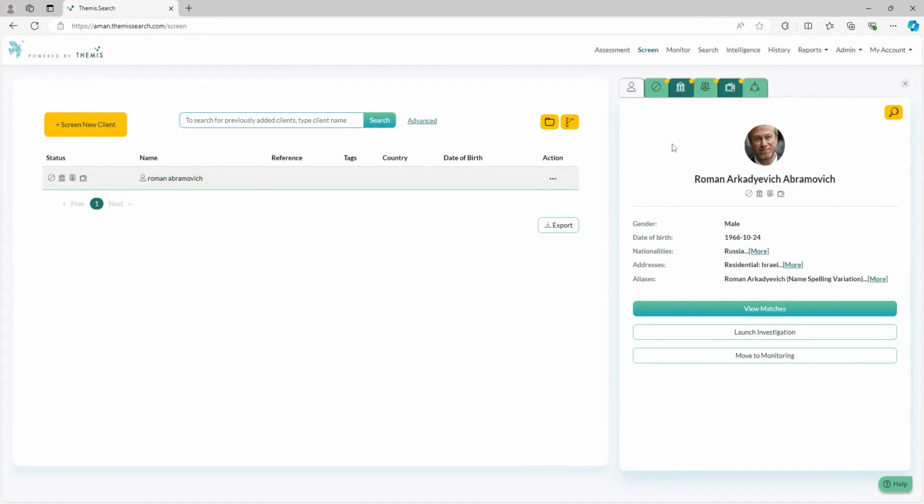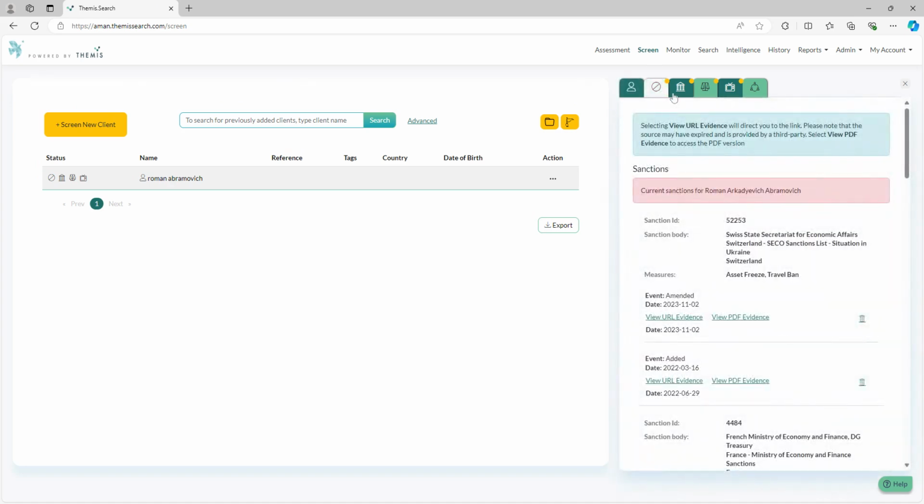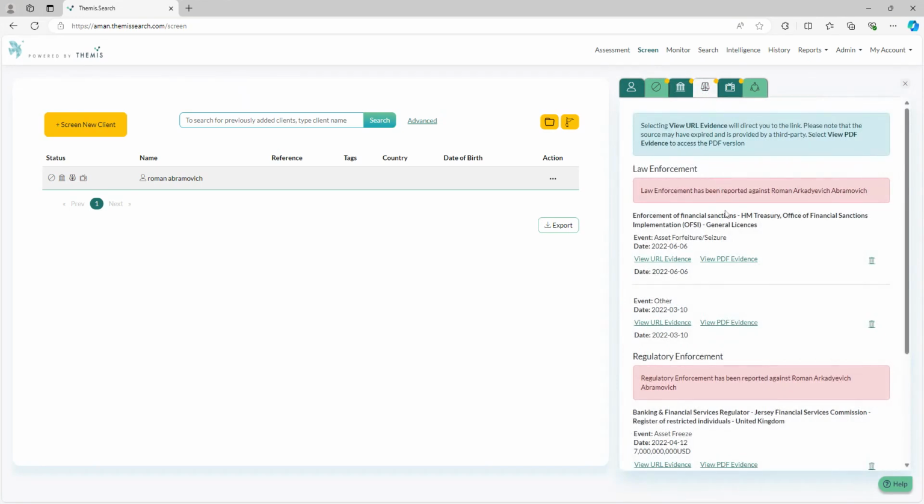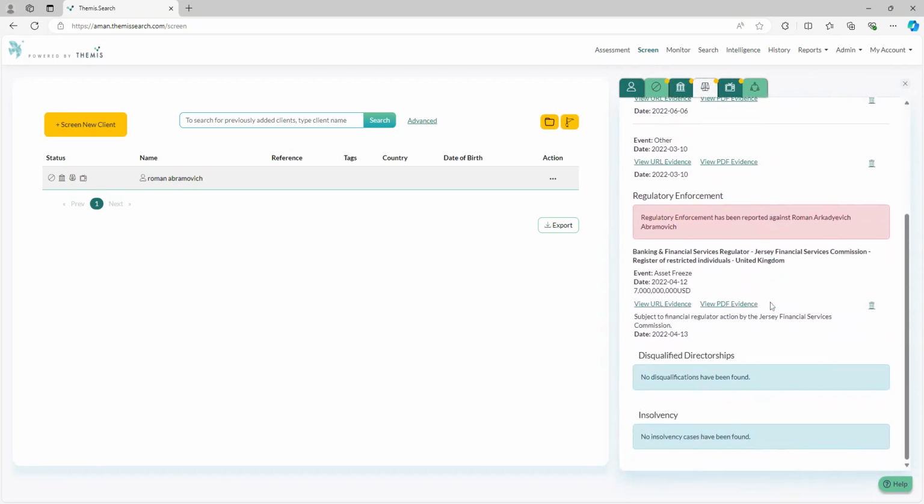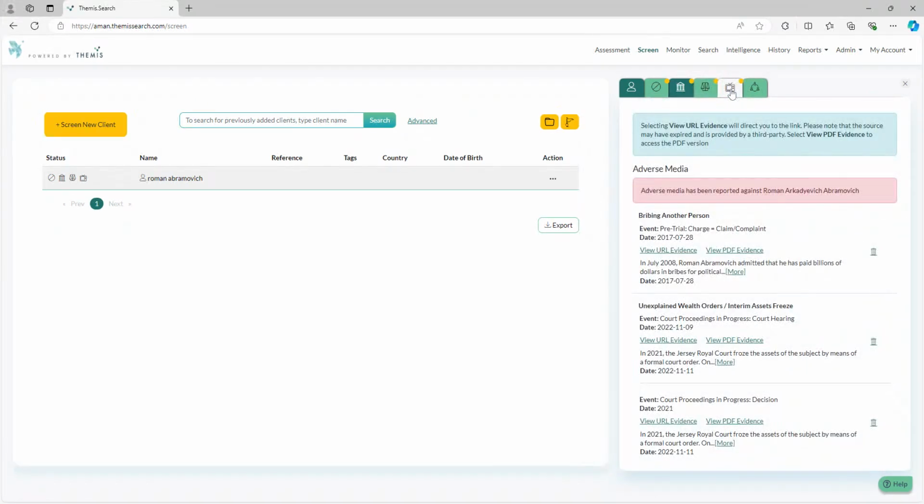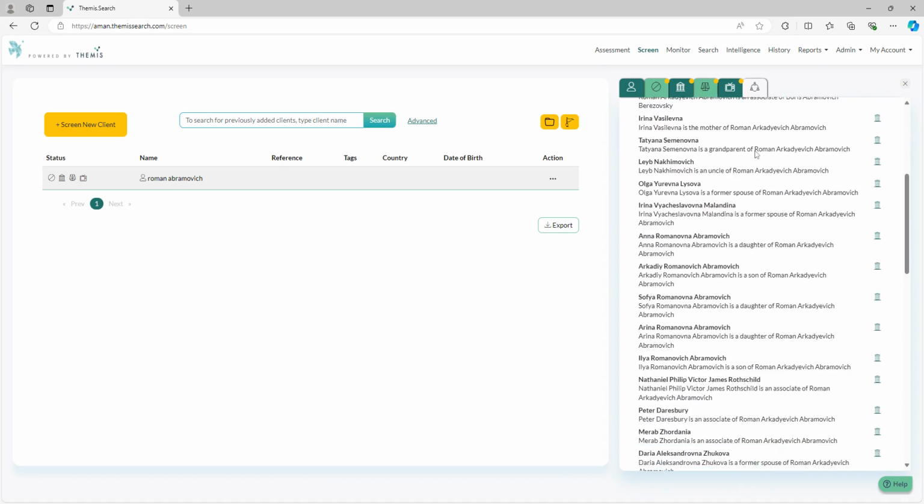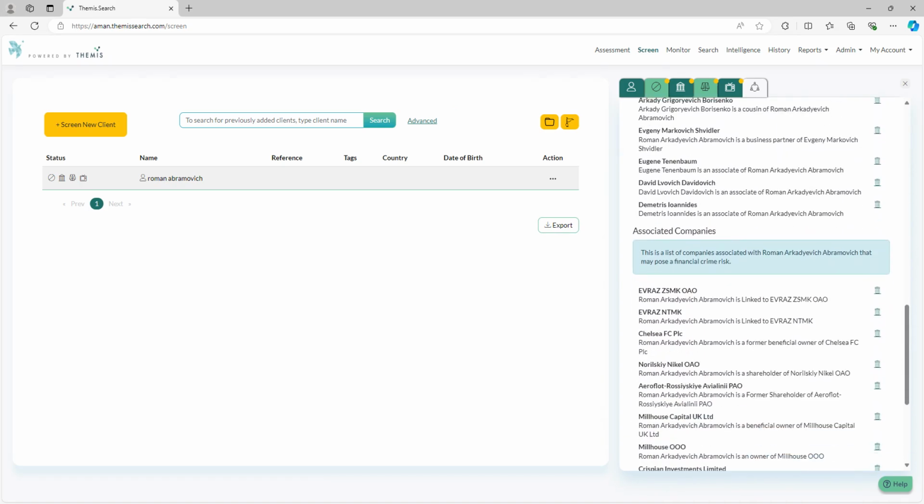Along the top, you will see the different categories in which we screen against. We screen against sanctions, political exposure, law enforcement, regulatory enforcement, disqualified directorships and insolvency, and we also screen against adverse media. We will also provide an additional tab, and in this tab we'll list all the associated individuals and associated companies with the person screened, which may pose a financial crime risk to yourself.